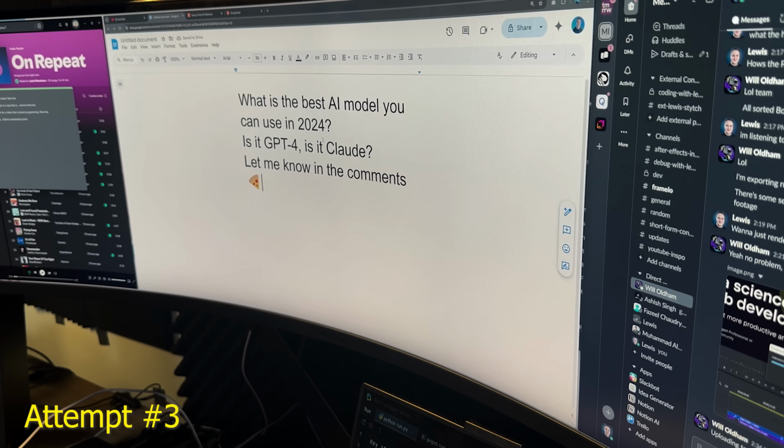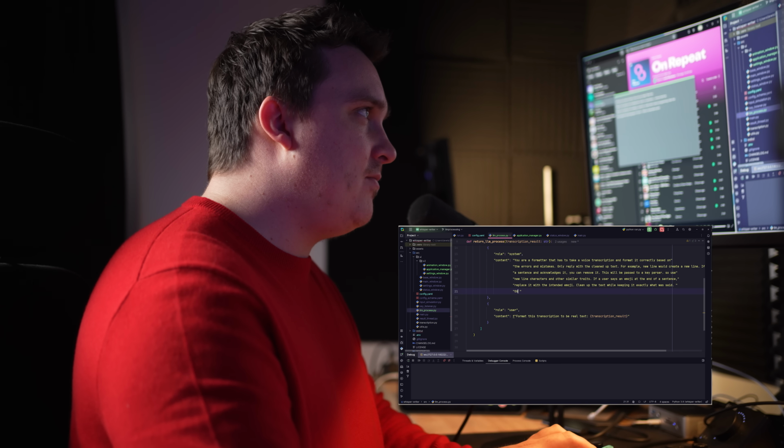Well, that one kind of worked as expected there. So it did understand my mumbling a little bit, and it took the 2025 and turned it into 2024. And it got the pizza emoji too.